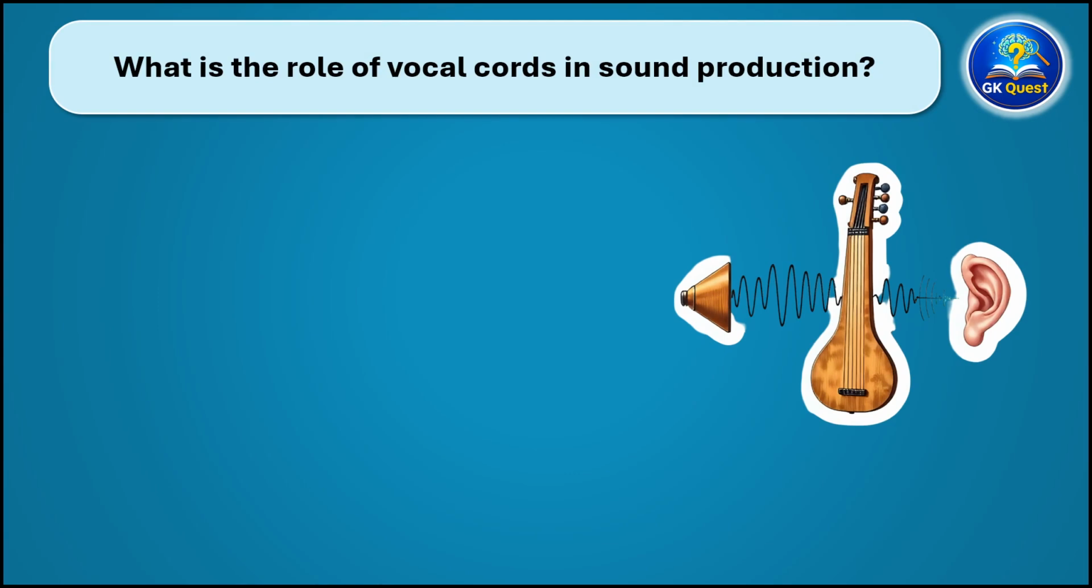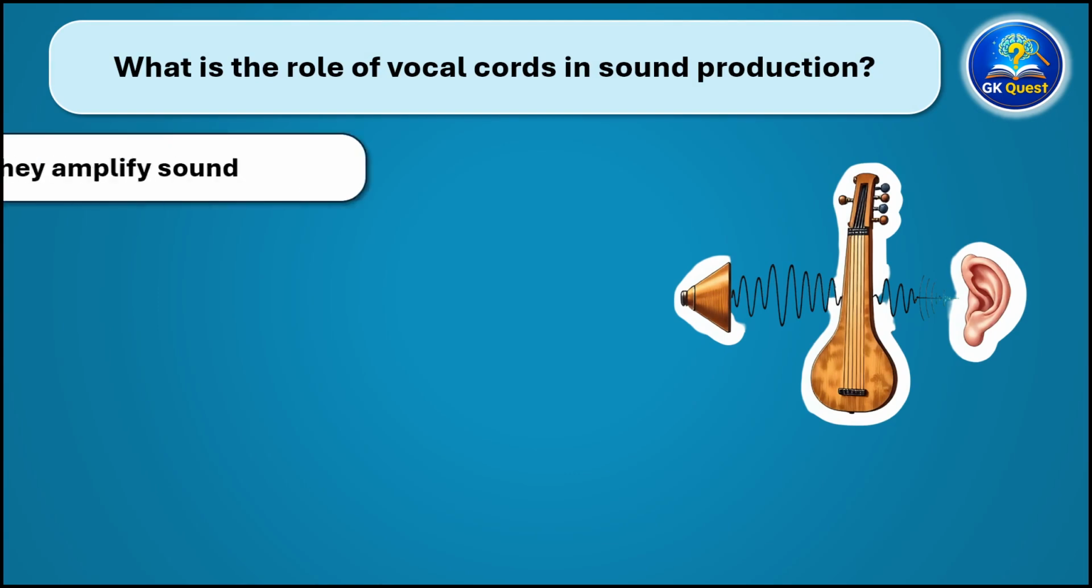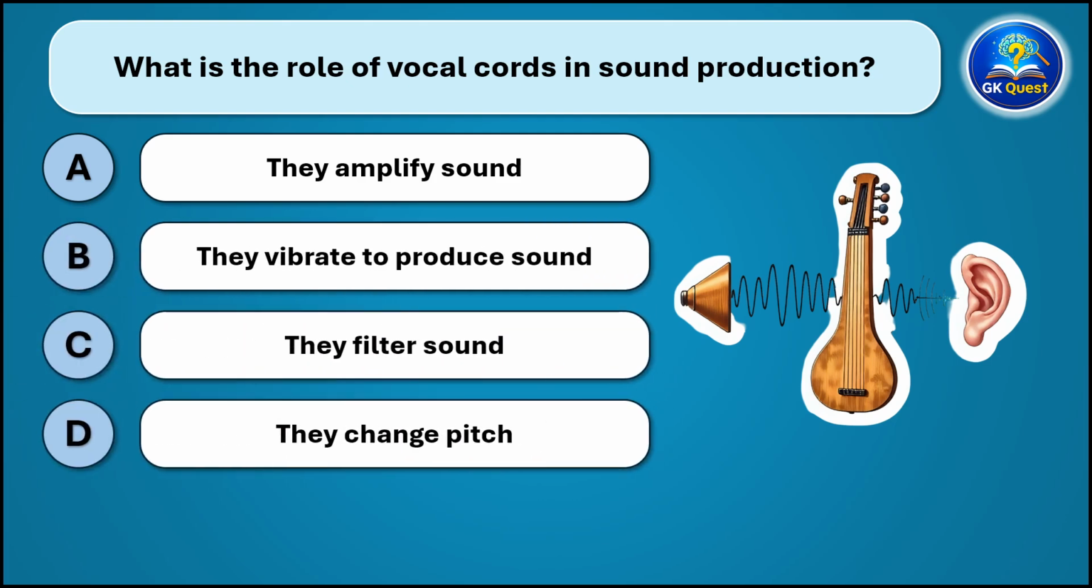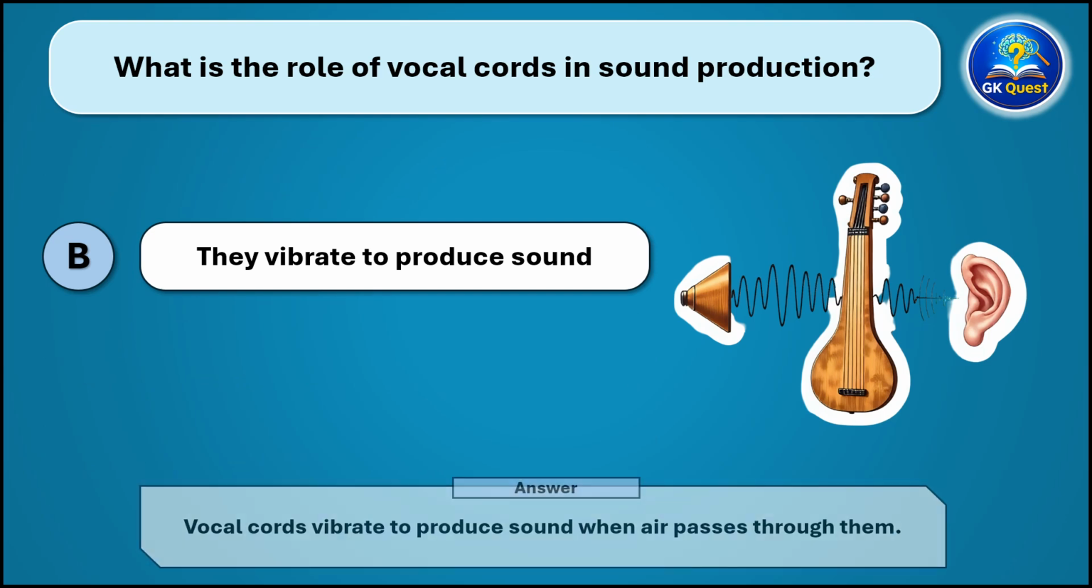What is the role of vocal cords in sound production? And the correct answer is vocal cords vibrate to produce sound when air passes through them.